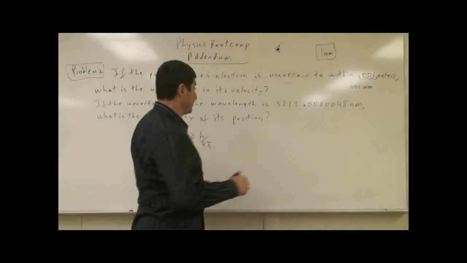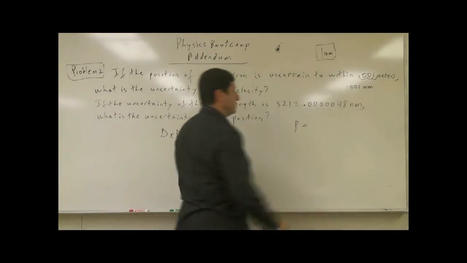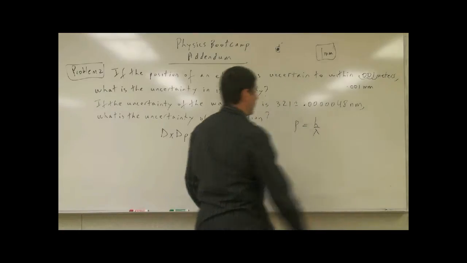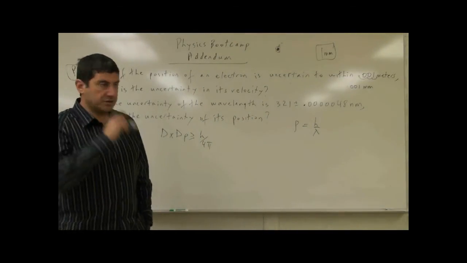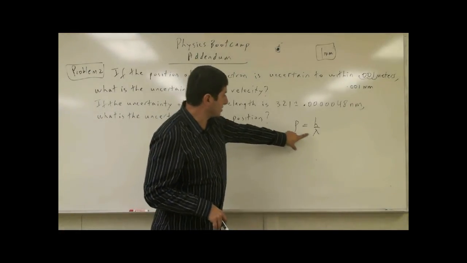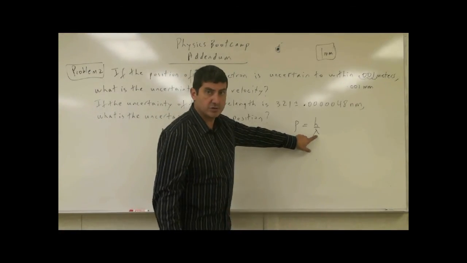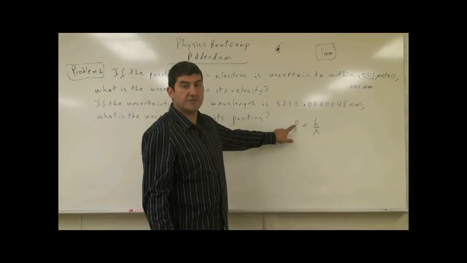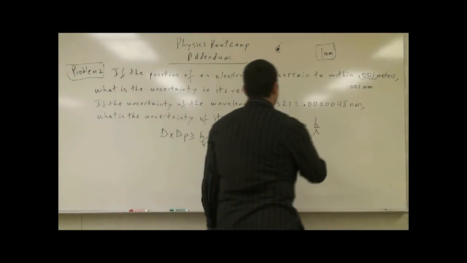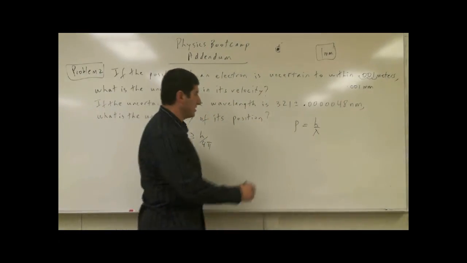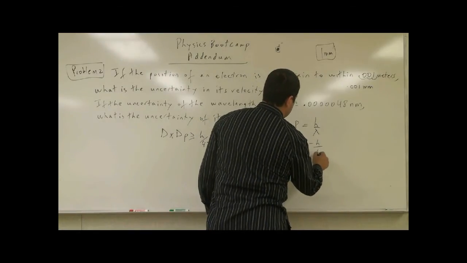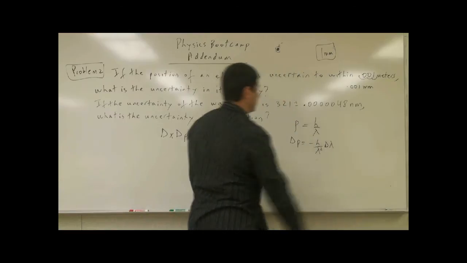Well, we remember from de Broglie, we have linear momentum is Planck's constant h over wavelength, right? So in the language of calculus, if we're uncertain of the wavelength by a certain amount, what is going to be our uncertainty of the momentum? Well, as it turns out, what we can do is take the differential of both sides here. Delta p is equal to negative h over lambda squared delta lambda.